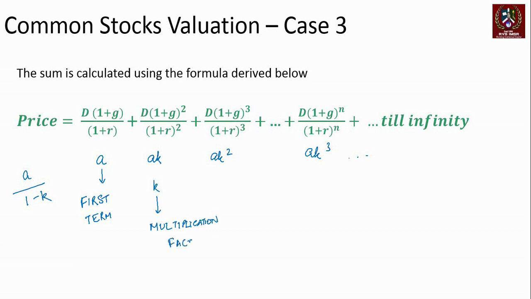So in our case, what is A? A is the first term. So this is the first term.